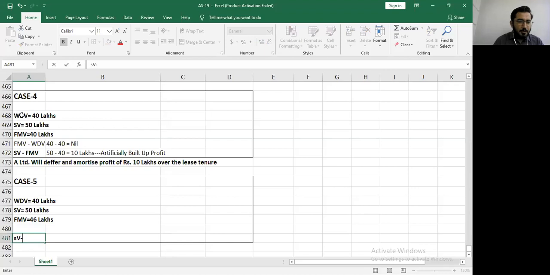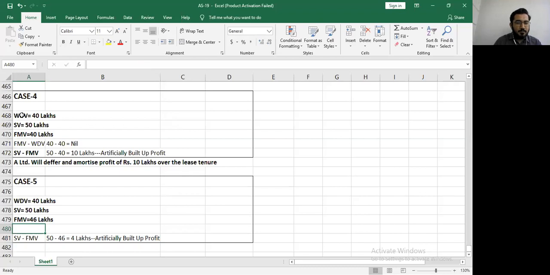If you allow me to write, just see whether I'm writing correctly or not. Sale value minus the WDV. No, fair market value. Are you sure? Yes, sir. Sale value minus the fair market value is how much? 50 minus 46. Very good. Will come to 4 lakhs. 4 lakhs is your what? Artificially built up profit. Perfect.